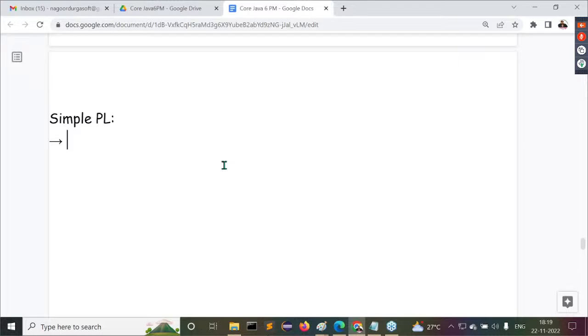But as the user, what do I have to listen to? How can I say this programming language is simple, that programming language is simple? What reasons do I have to know? As another person, how can we decide? How can we check? What exactly are the reasons why this programming language is simple? If you want to answer these kinds of questions, first you have to ask the respective programming language vendor: tell me how your programming language is simple. What reasons did you have to say your programming language is simple? We have to get this answer from the programming language vendor only.